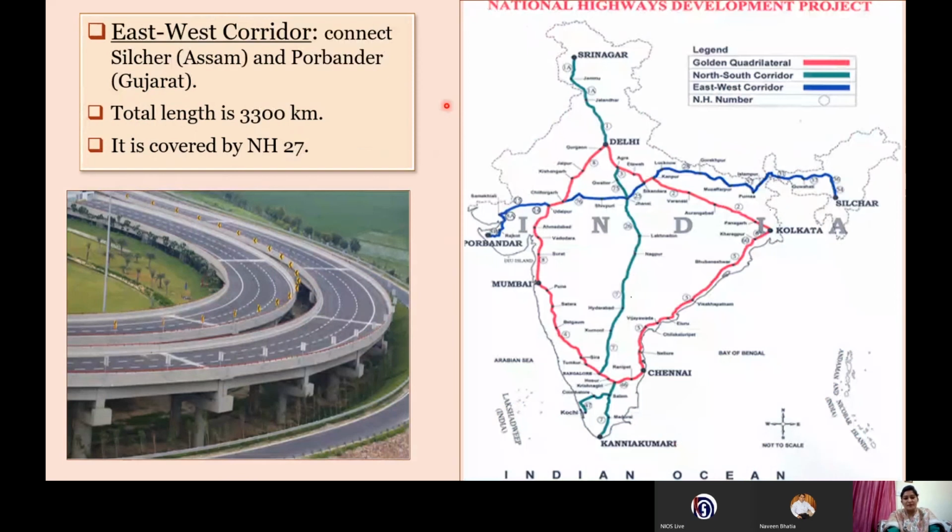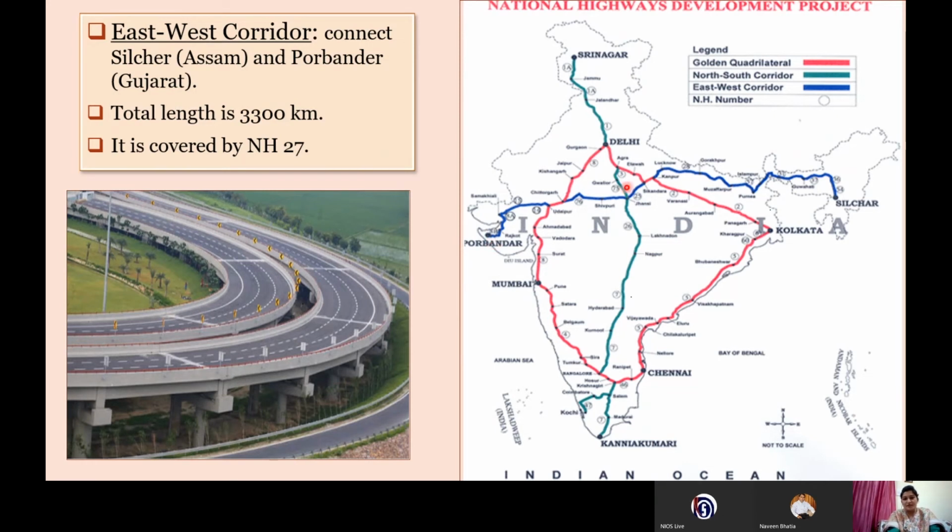Next, we have the third part of the super highways, the East-West corridor. This map shows all three projects of the super highways, but let's discuss only the East-West corridor. From the east, it connects Silchar to Porbandar in Gujarat, so the eastern parts are connected with the western parts. It has a total length of almost 3,300 kilometers, and mostly it is covered by National Highway number 27.